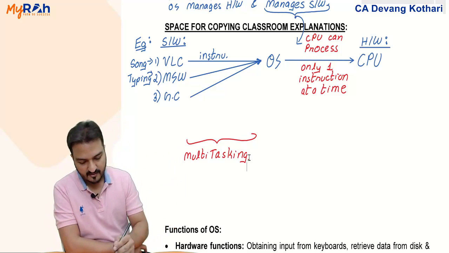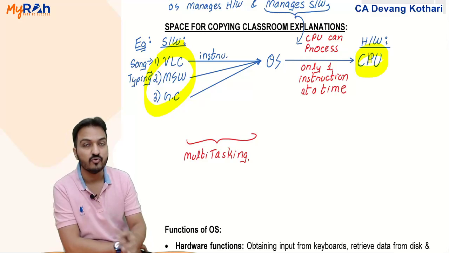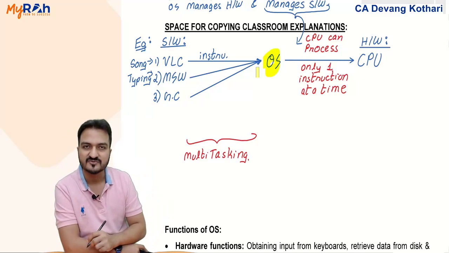In this diagram, you see that none of the programs can give instruction to the CPU directly. No. Who comes in between? Operating system comes in between.